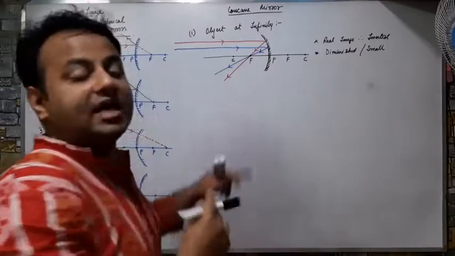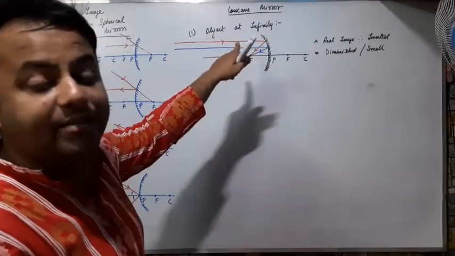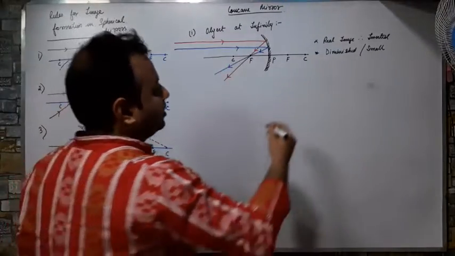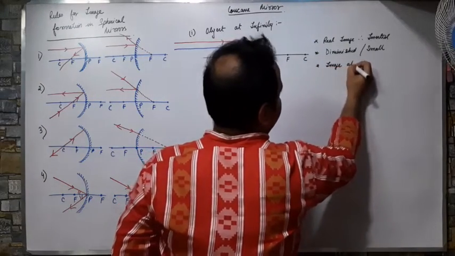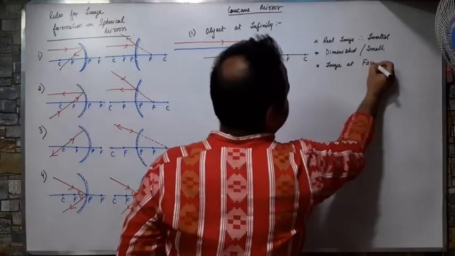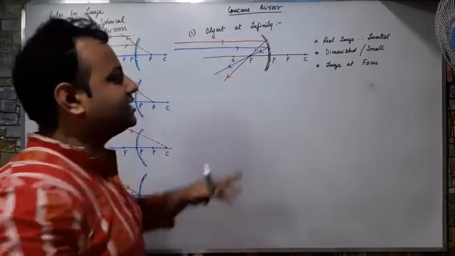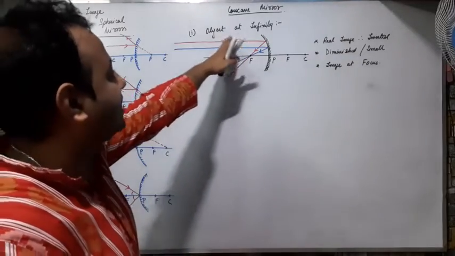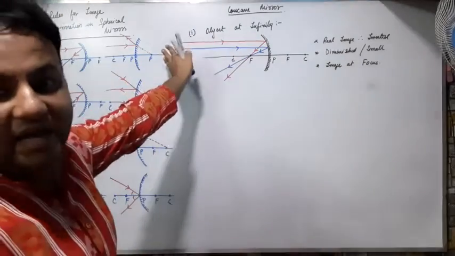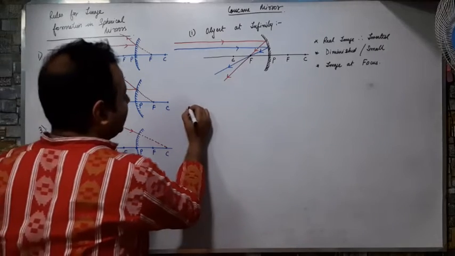And where is the image formed? कहाँ पे बना है? The image is formed at F, or at focus. So these are my 3 properties of the image formed by an object which was placed at infinity.